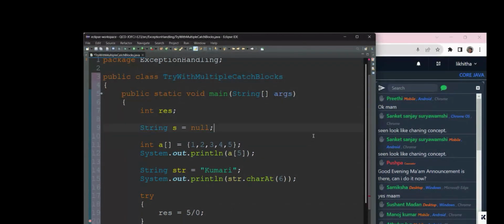In lines 10 and 12, the statement responsible for the exception is line number 12.